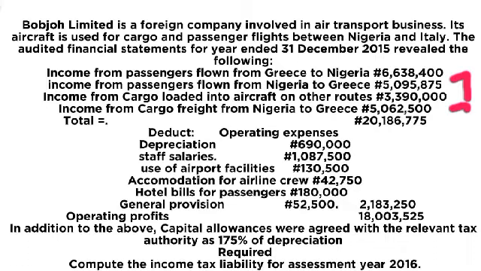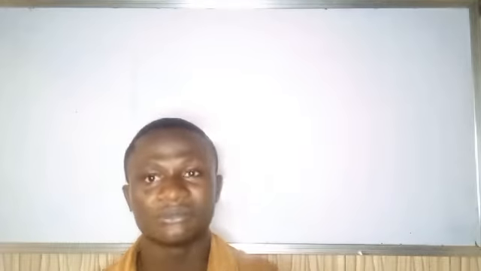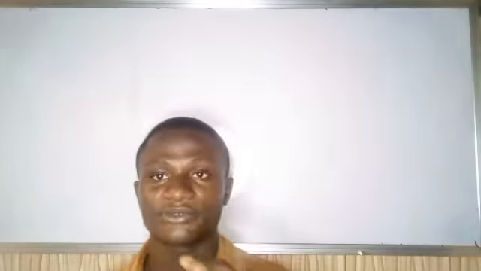But if you look at this question very well, out of all the income that has been generated, only two were generated from Nigeria: income from passengers flown from Nigeria to Greece, 5,095,875, and income from cargo freight from Nigeria to Greece, 5,062,500. These two incomes are the ones earned from Nigeria, because you are flying Nigerians to Greece. That is Nigerian money. So it is those incomes that will be taxed. So let's go.